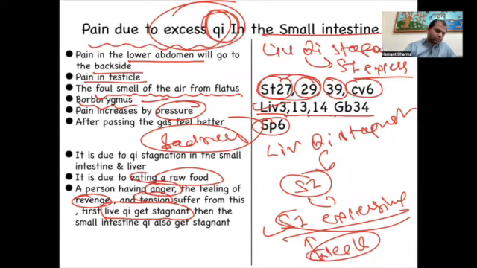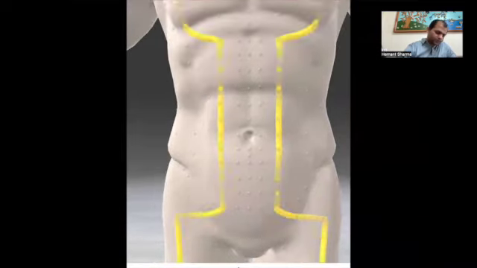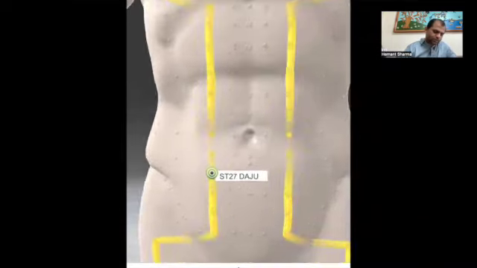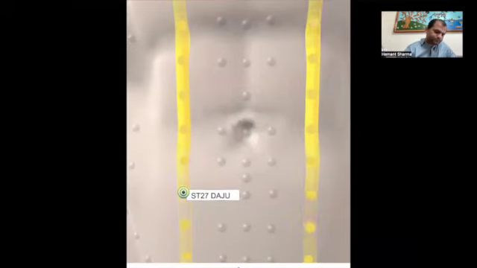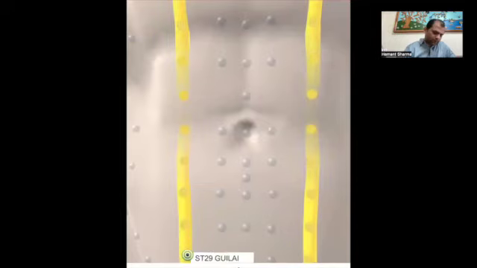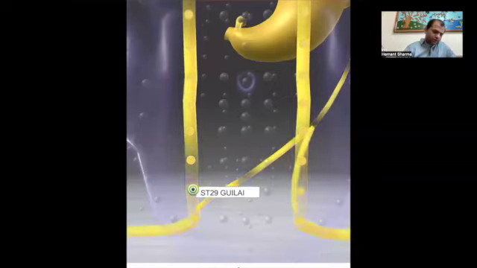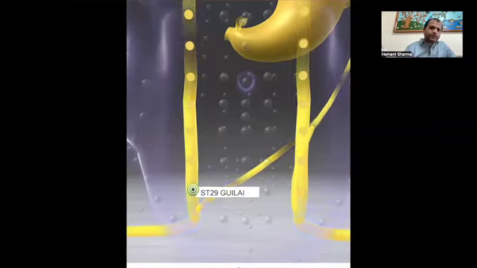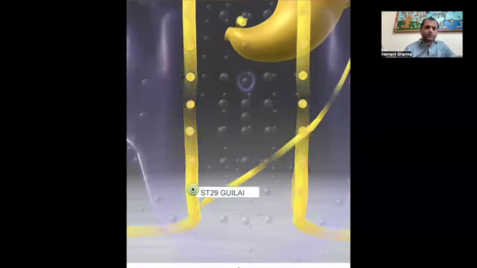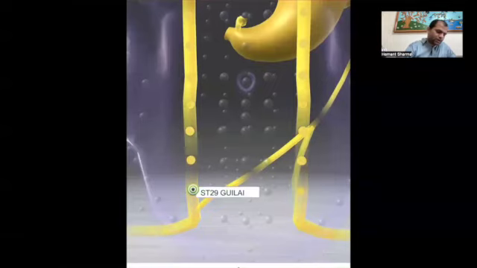I would like to show you stomach 27 and 29. At the level of the navel we have 25, then this is the level of point 27, and this is point 29. These are the local points at the level of the small intestine, in the lower abdomen.